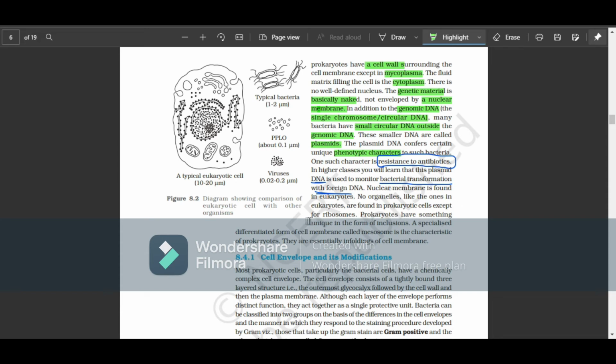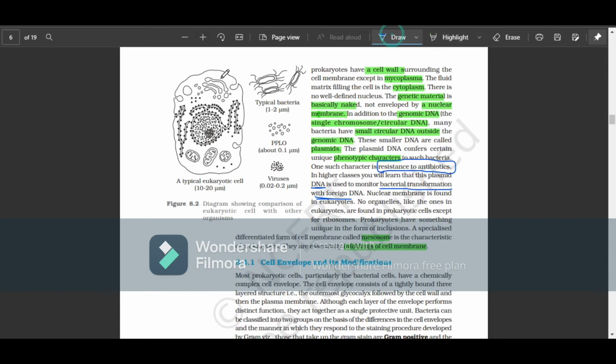Prokaryotes have something unique in the form of inclusions. A specialized differentiated form of cell membrane is called mesosomes. It is the characteristic of prokaryotes. They are essentially the infoldings of the cell membrane. Talking about the cell membrane, the infoldings of the cell membrane are called mesosomes. To be noted that they are found only in the prokaryotes.